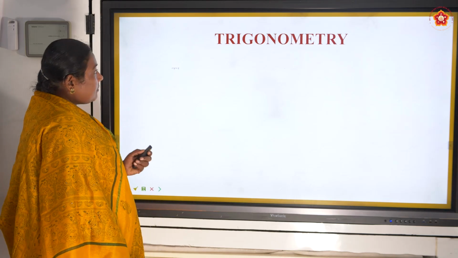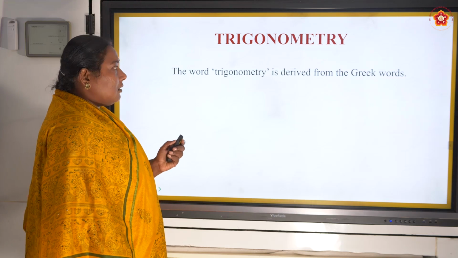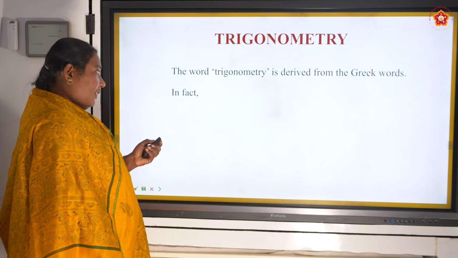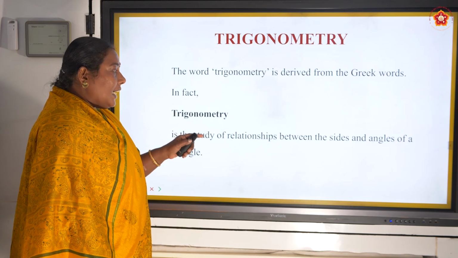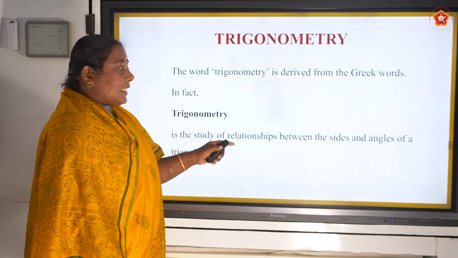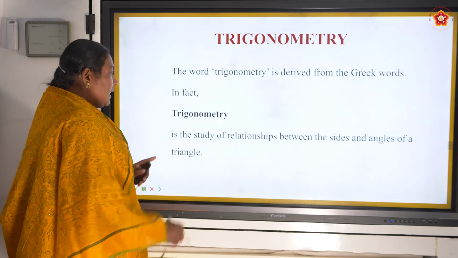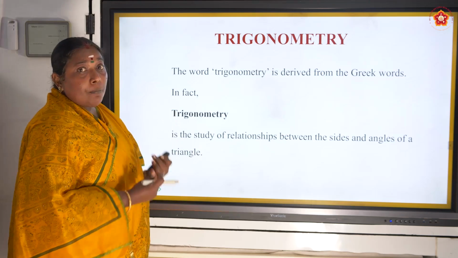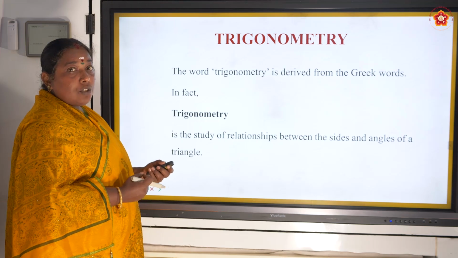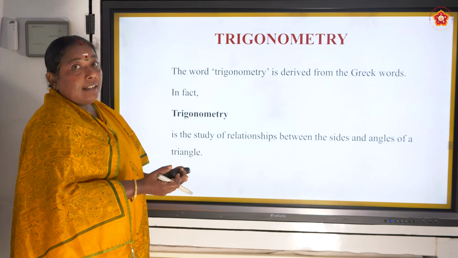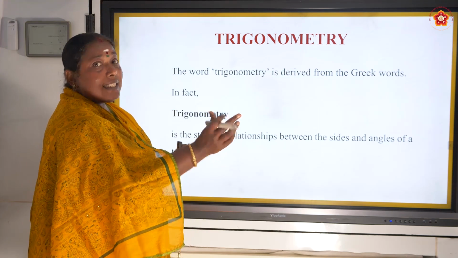Next, the word trigonometry is derived from Greek. In fact, trigonometry is the study of relationships between the sides and angles of a triangle. Trigonometry means the study of the relationship between the sides and the angles. Now you understood what we are going to see here. That means if I have an angle, how am I going to connect that angle with the sides.